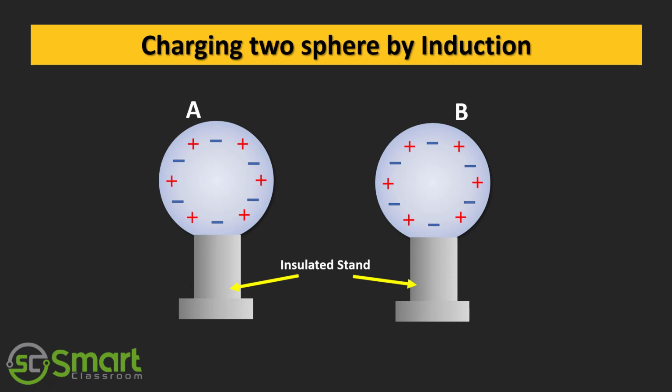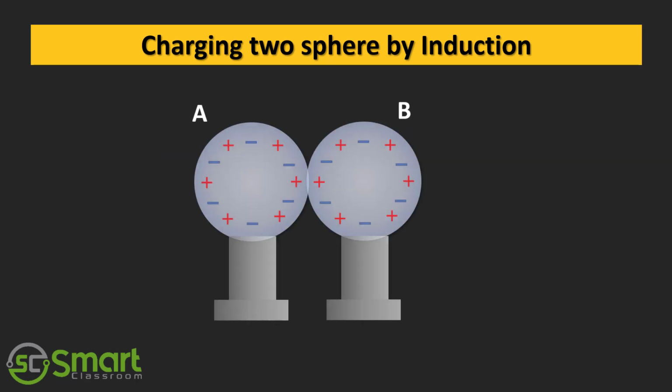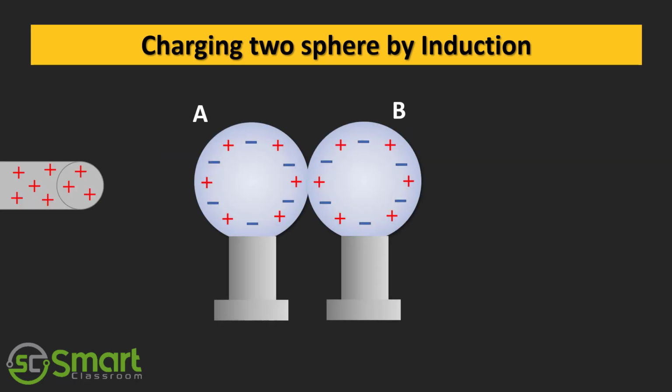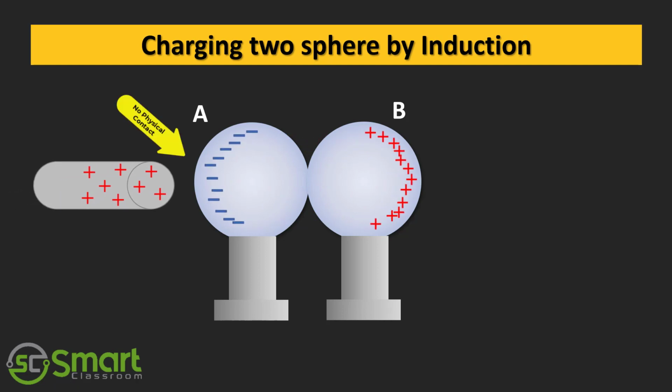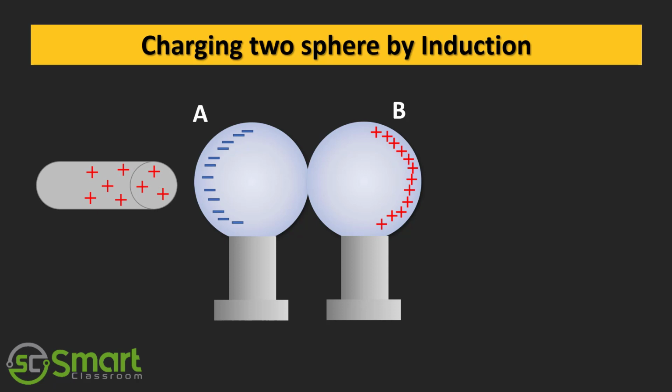Here we have two metallic spheres A and B supported on insulating stands, touching each other. When we bring a positively charged rod near sphere A without touching it, the free electrons in sphere A are attracted towards the rod. This leaves an excess of positive charge on the surface of sphere B.